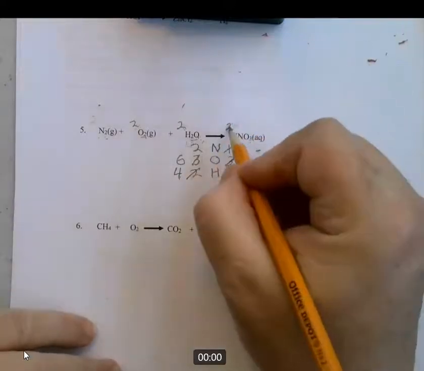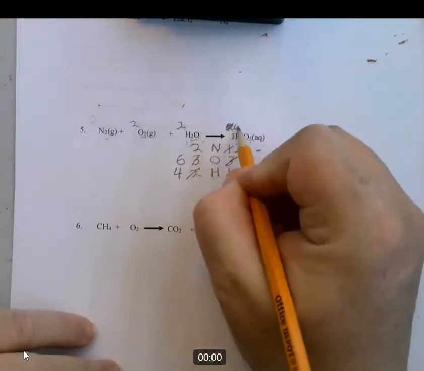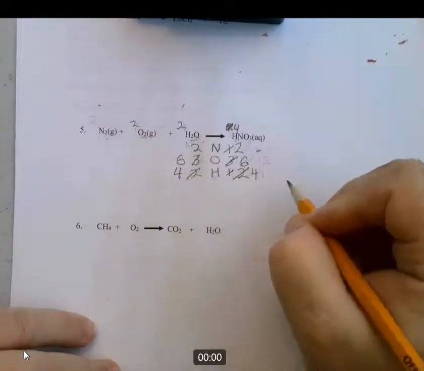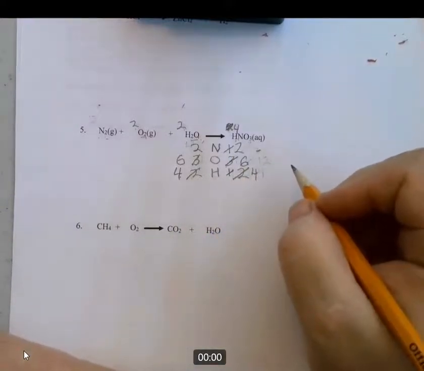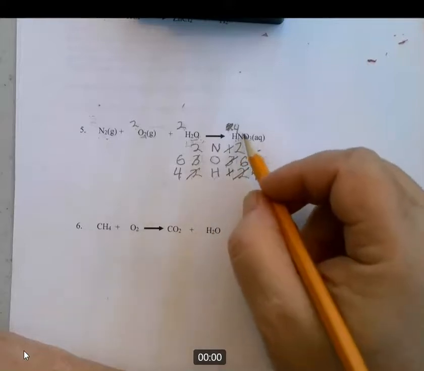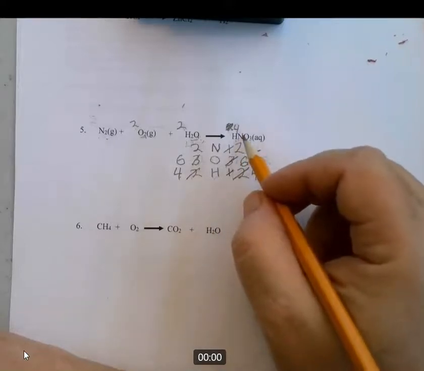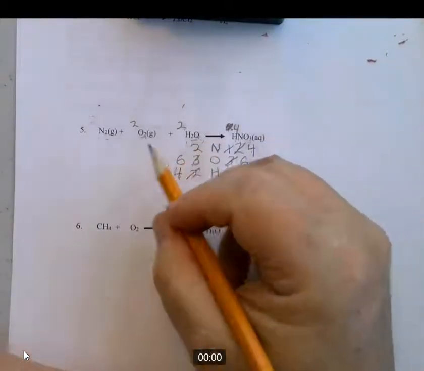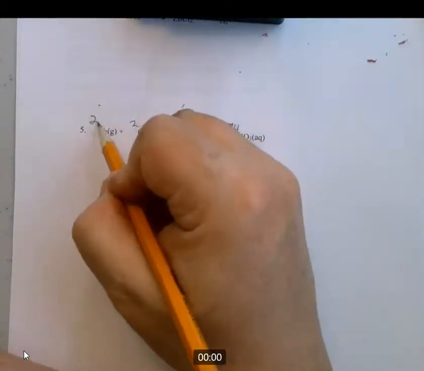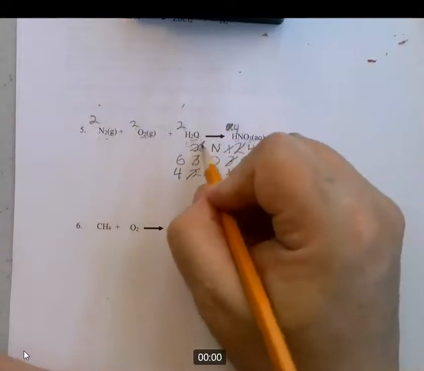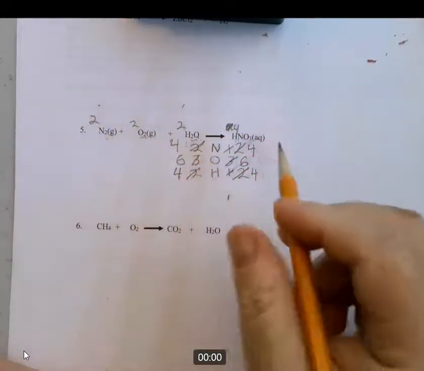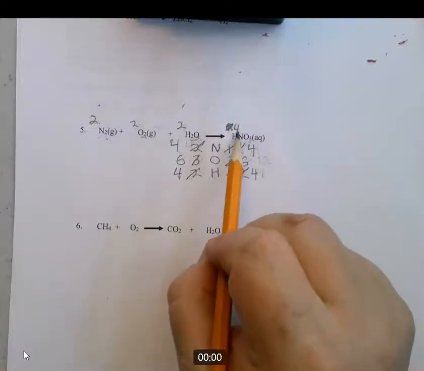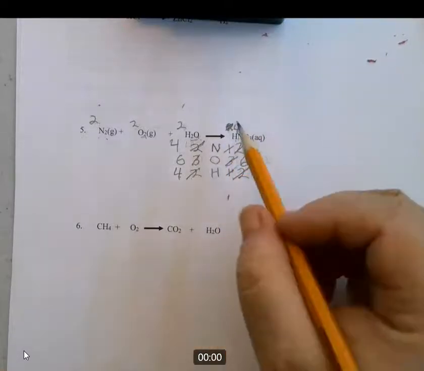Now you see why I write these up above, because you don't always keep them. Sometimes they have to change. I'm going to change that to 4 hydrogen. Now hydrogen's in balance. The problem is, nitrogen is not in balance because now I have 4 nitrogen. So now I'm going to go ahead over here and put a 2 in front of this. So now I have 2 times 2 is 4 nitrogen. So 4 nitrogen, 4 nitrogen, 4 hydrogen. But when I put that 4 there, I threw the oxygen out of balance. Now I have 4 times 3 or 12 oxygen.